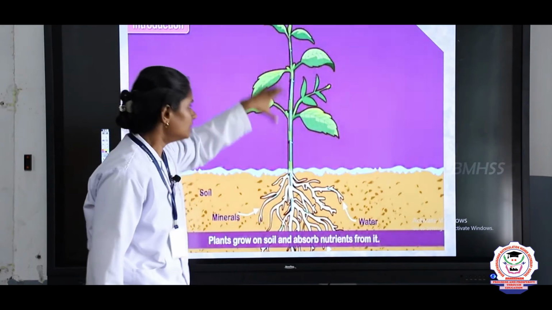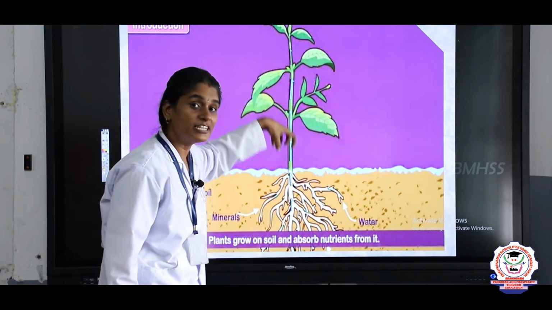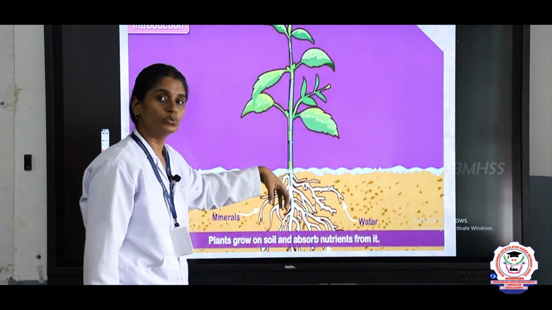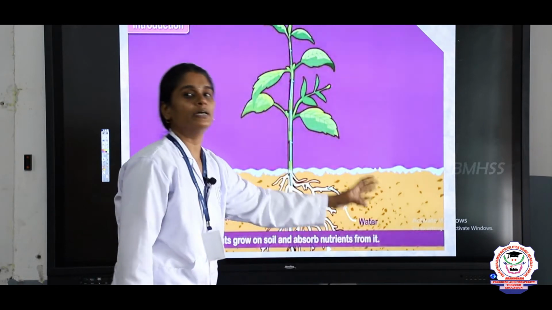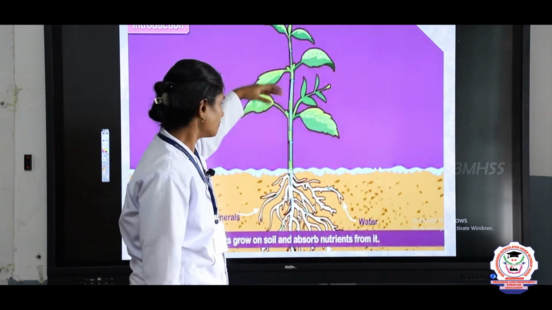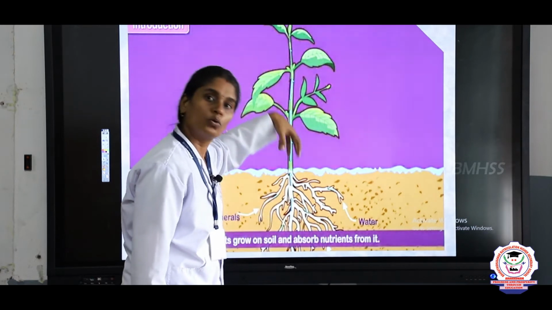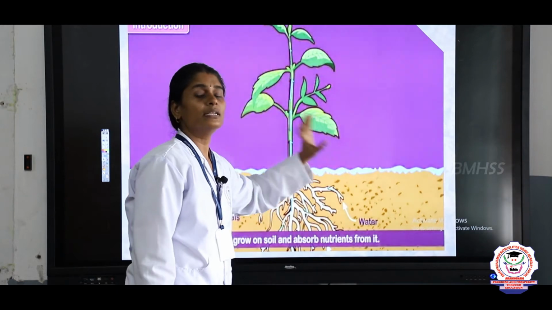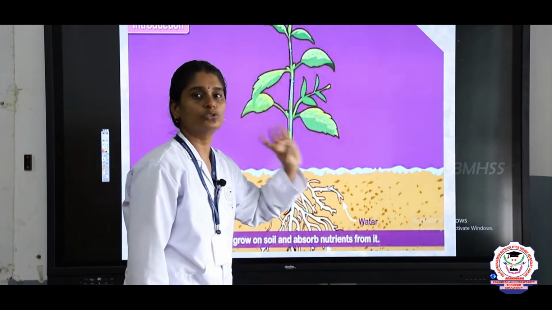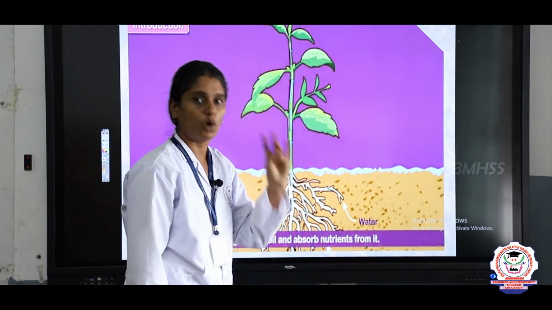Next, plants fix their roots into the soil and these roots go deeper into the ground, into the soil, in search of minerals and nutrients and also water.